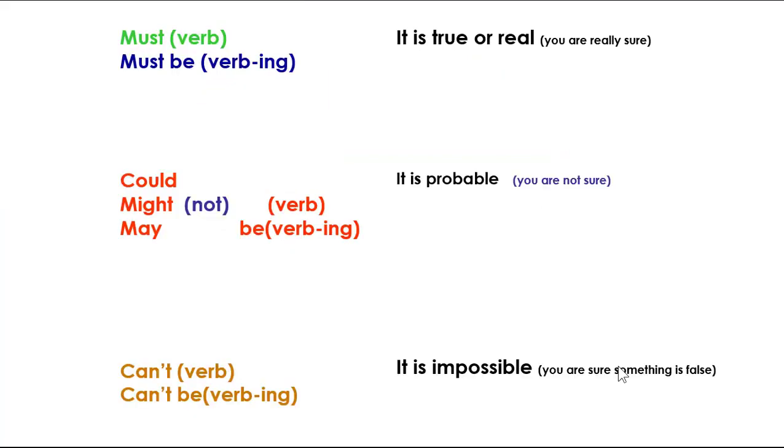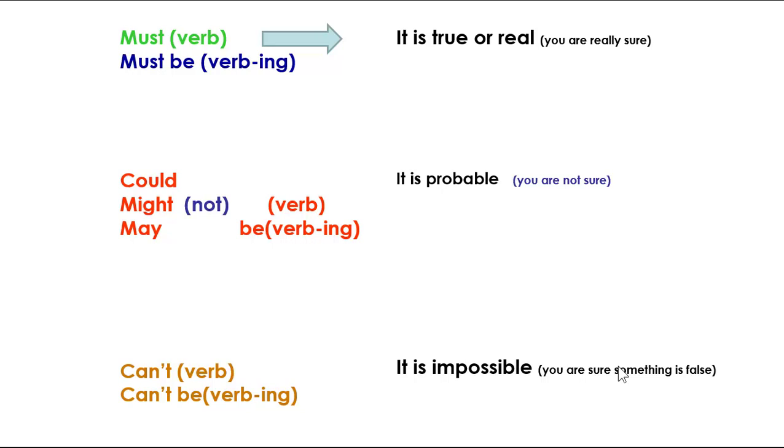So if you pay attention here, guys, the principal point is to remember what kind of words we can use in this situation. For example, must or must be plus the verb in ing. We can use it when we think that something is true or real. So you are really sure about this because you have evidence.